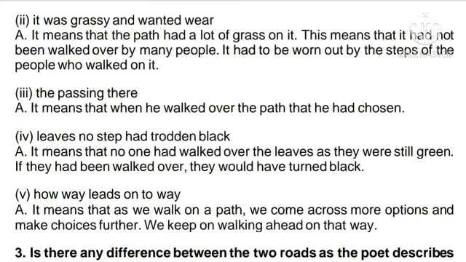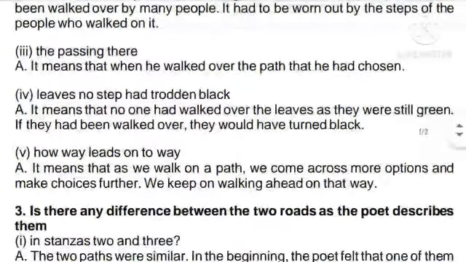Okay, so that's why it is said no one had walked over those leaves. For example, if you take a leaf and just stamp on it, after some time you will see this leaf becoming dark. So now when the poet looked at the path, he could find leaves fallen down and no leaves were turned black. He could see so many yellow leaves and also some green leaves. So he could see that and he understood that no one had walked over it. If someone had walked over those leaves, it would have turned black. That's why it is said, no step had trodden leaves black.